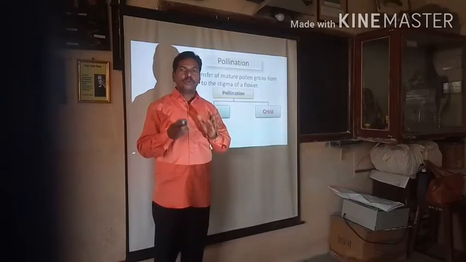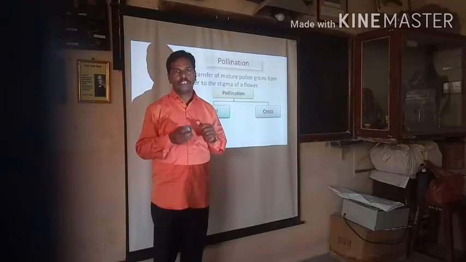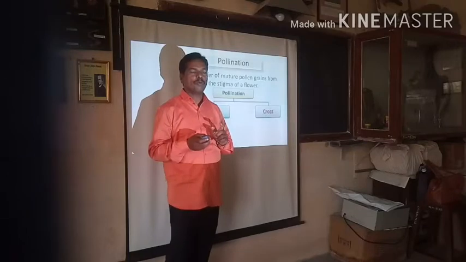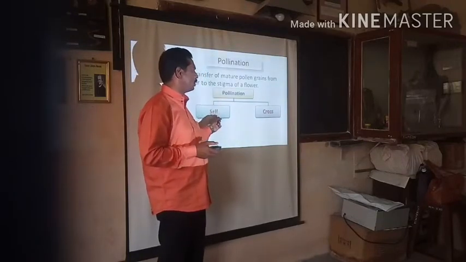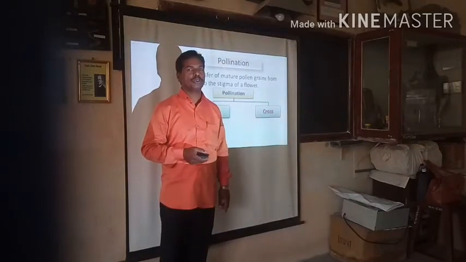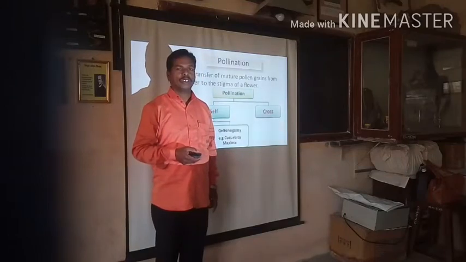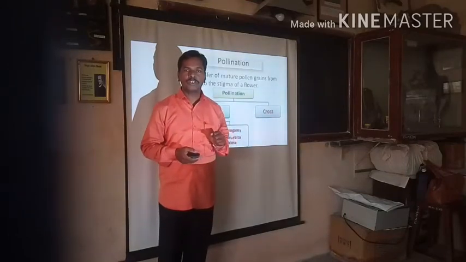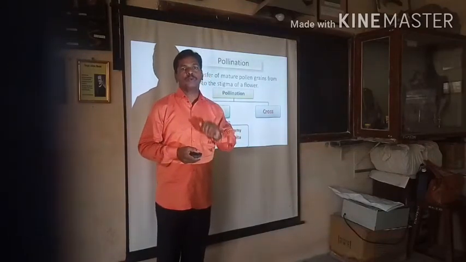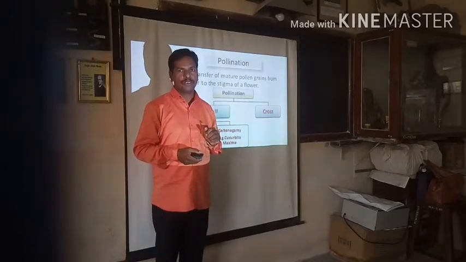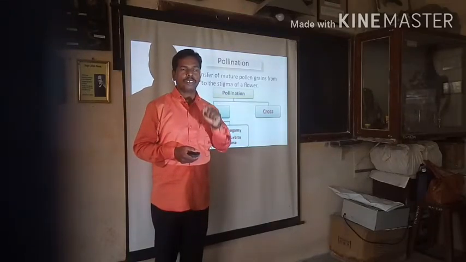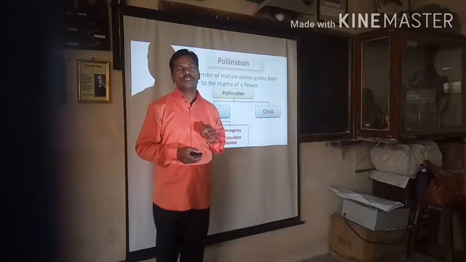Now see here, pollination is of two types. The first type of pollination is called self pollination, and the second basic type is called cross pollination. The first basic type, self pollination, again has two subtypes.